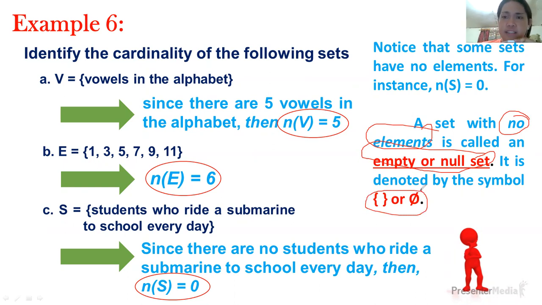A null set is a set with no elements, represented with a pair of braces, or this other symbol. So there are two symbols that represent a null set. I want you to remember the symbols because they will help you understand the language of sets.